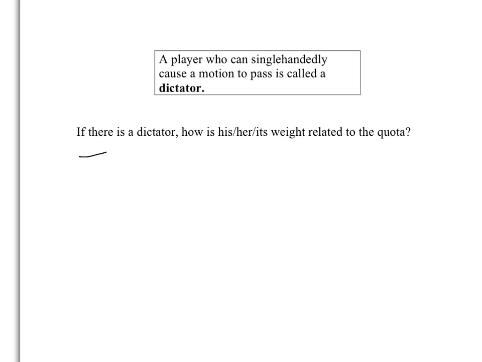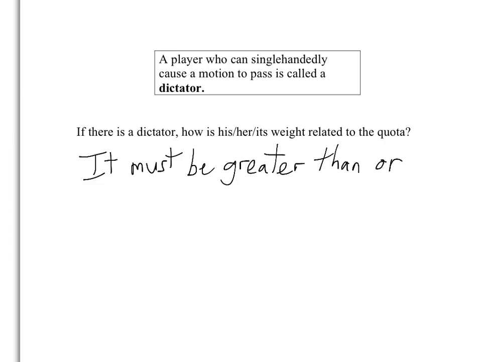In order for your yes vote by itself to be enough to pass a motion, it must be that your weight is greater than or equal to the quota. Equal to is fine, greater than is fine too, but that is the characterization of the weight of a dictator.